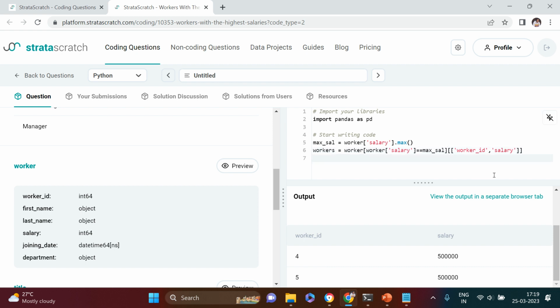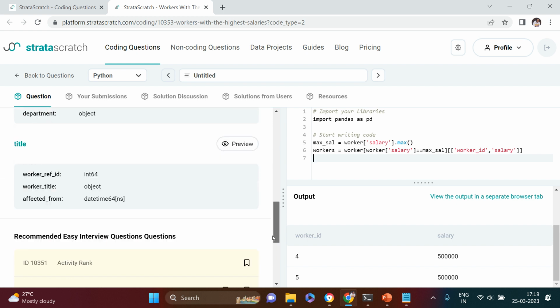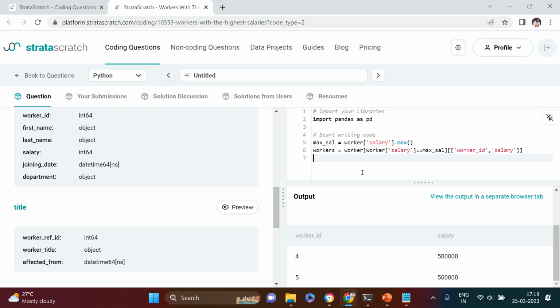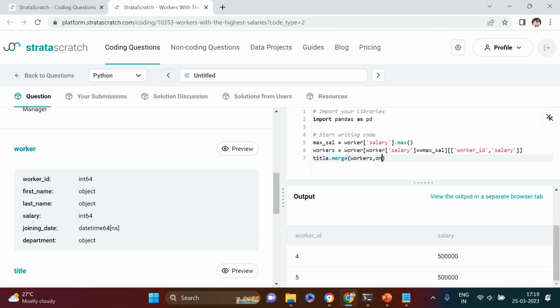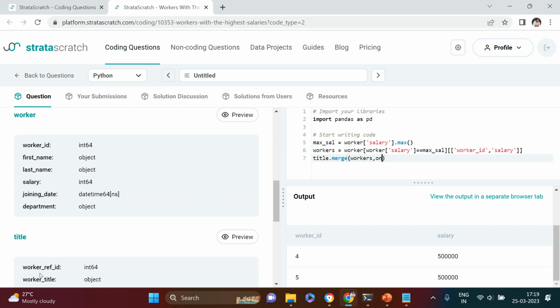Now the next thing we need to do is the join. In the output what we require is just the title. So let's say title dot merge, and into that I'm going to merge workers on worker ID. One thing you should notice is that the column name in the title table is different from the column name in the worker table.